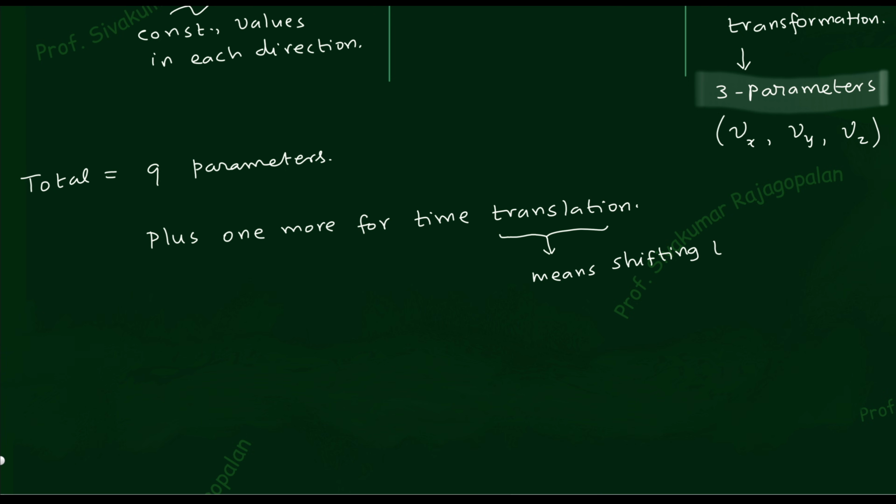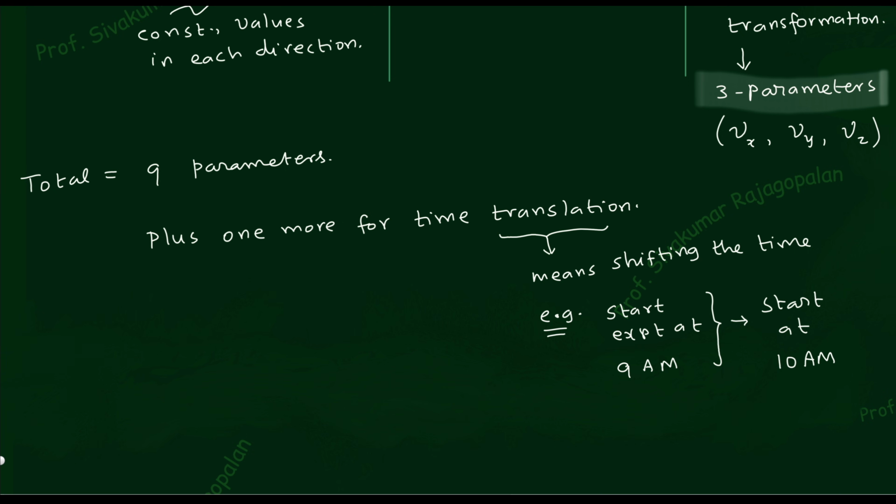As an example, start the experiment at 9 a.m. You can ask, why not 10 a.m.? Then you say, okay, start the experiment at 10 a.m. Shifting the time from 9 a.m. to 10 a.m. is called the time translation. For that, how many parameters are required? 1 parameter. So now you have 9 plus 1.